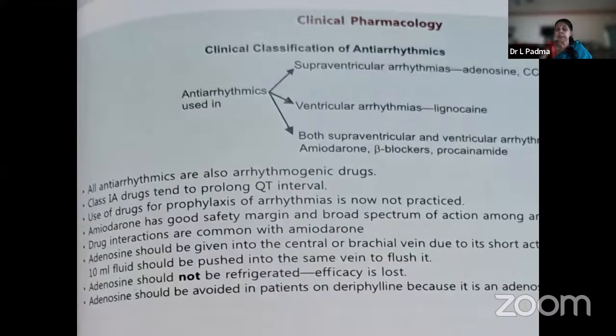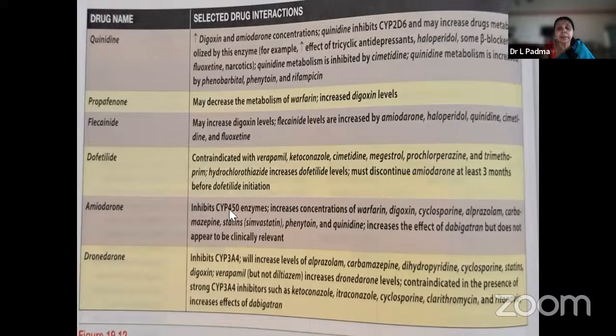Nowadays, oxcarbazepine is the one which is very commonly used, but we have to be careful. It is also an enzyme inducer. Statins, especially simvastatin, phenytoin, enzyme inducer. Quinidine increases the effect of dabigatran, but that's why we do not want to use dabigatran. We prefer rivaroxaban. Dronedarone, we should not use whenever we use CYP inhibitors like ketoconazole or antifungal drugs and antibiotics like clarithromycin, but this is preferred because of decrease in hyper and hypothyroidism.